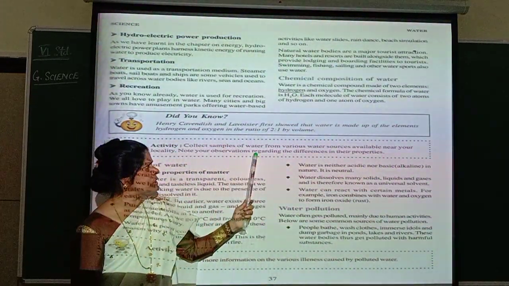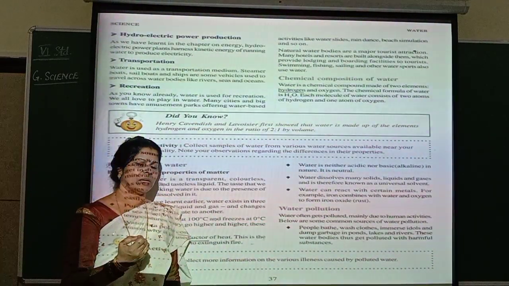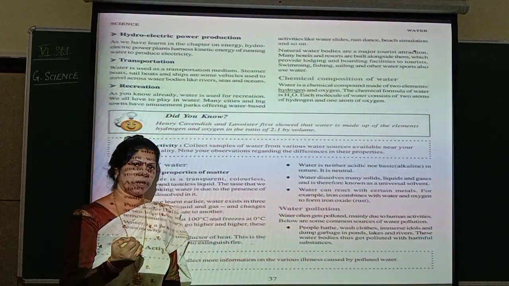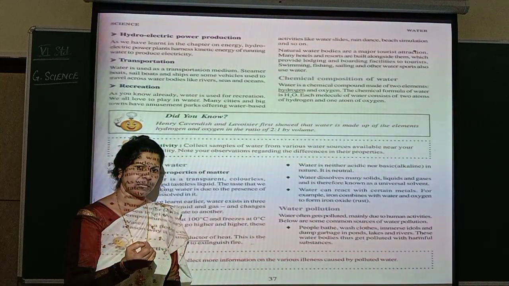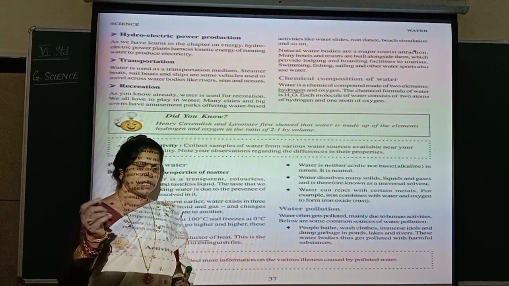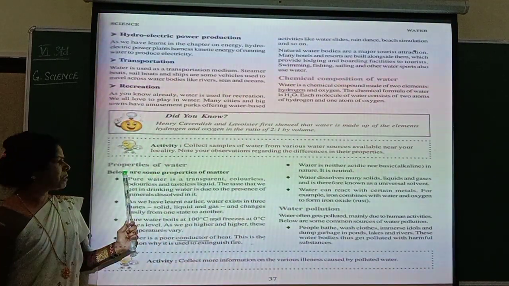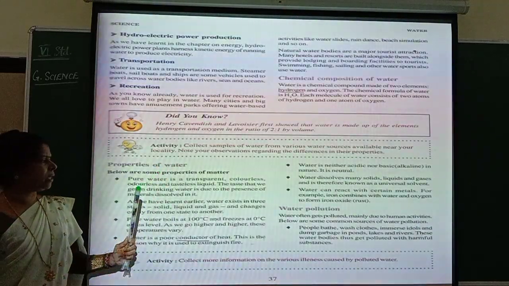Note your observations regarding the differences in their properties. Some water will be a little sweet to taste, some will be salty to taste, some will have chemicals in it, isn't it? So you can understand the difference of that water which you get from different sources. Now let us see about properties of water.